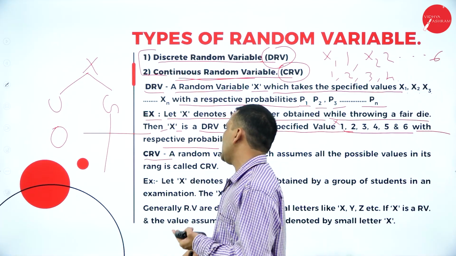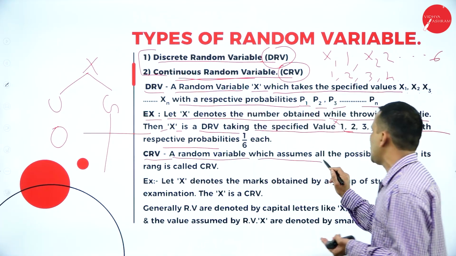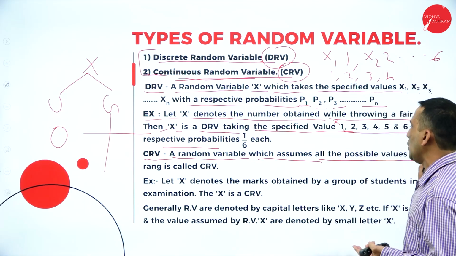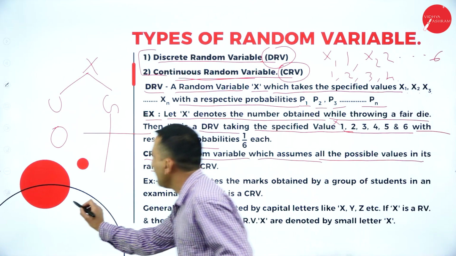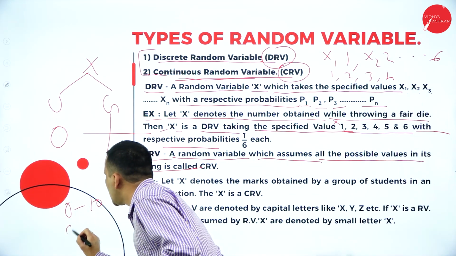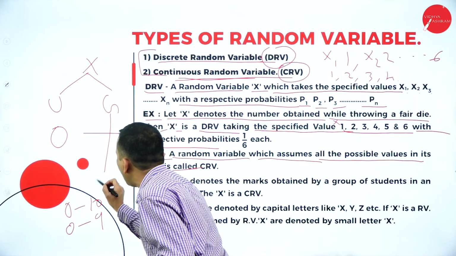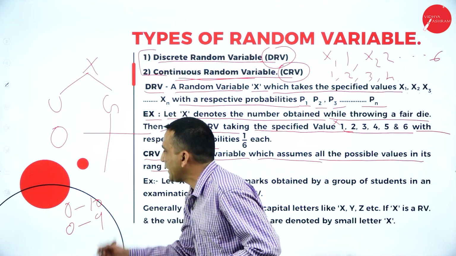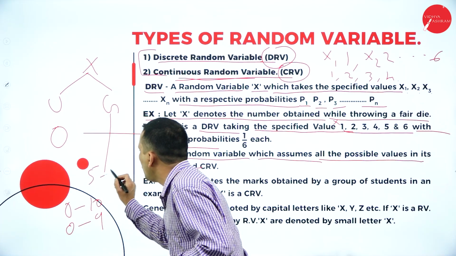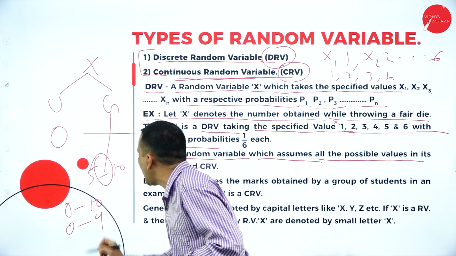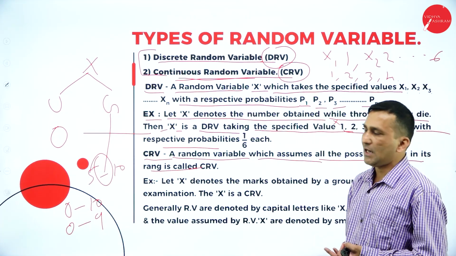Now, a continuous random variable is a random variable which assumes all the possible values in its range. See, 0 to 10 or 0 to 9, or inclusive or exclusive, or 5 to 10. Whatever range we are getting is a continuous random variable.